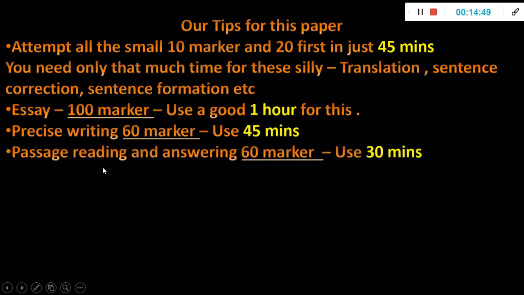Now 30 minutes for passage reading and writing. I showed you that 60 marker question, right? That 12 into 5, 12 marks 5 questions. So read that passage, do it. You don't need 30 minutes, but still I'm allocating the time and showing you. This is how you should use your 3 hours in the exam hall, and you will easily get a very good feel that you cleared this paper.